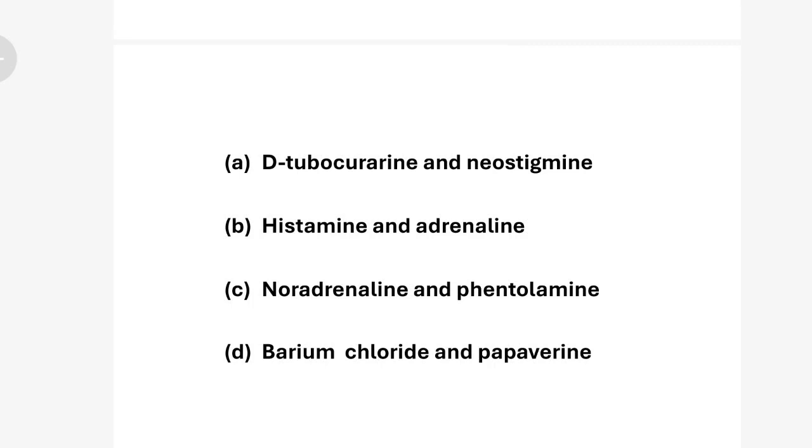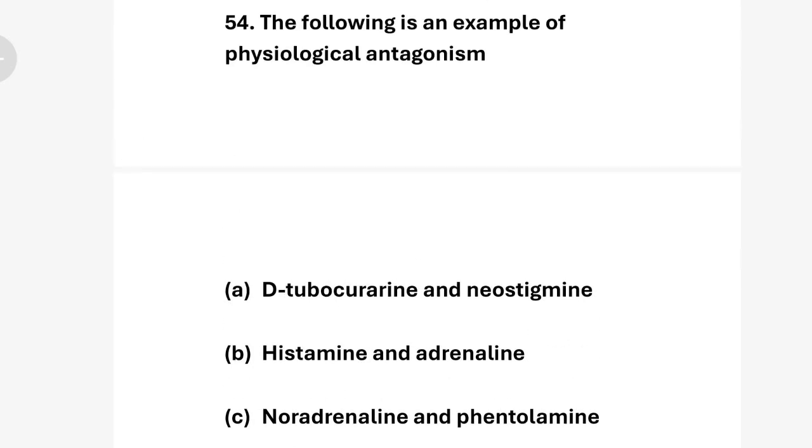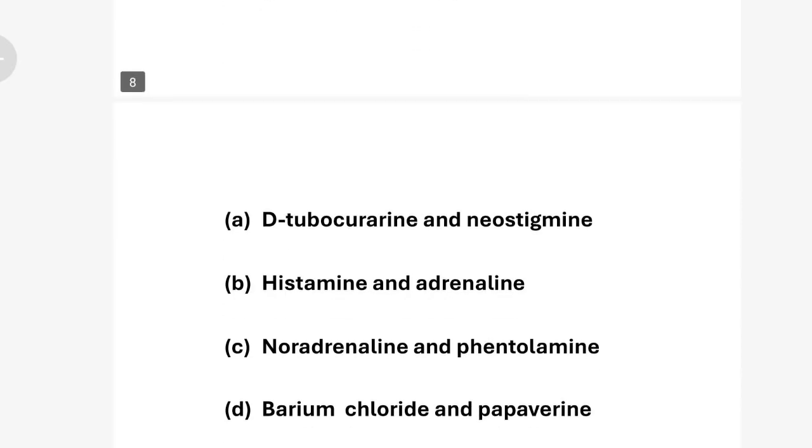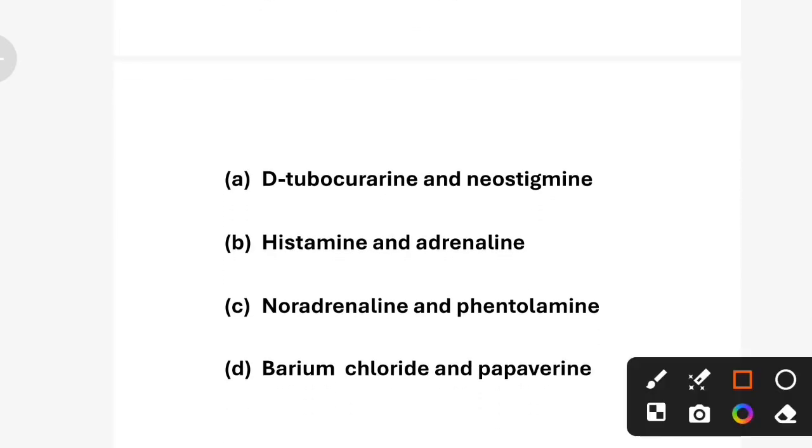What is physiological antagonism? Physiological antagonism occurs when two drugs produce opposite effects on the same physiological function. Okay, so the correct answer is option B, histamine and adrenaline.